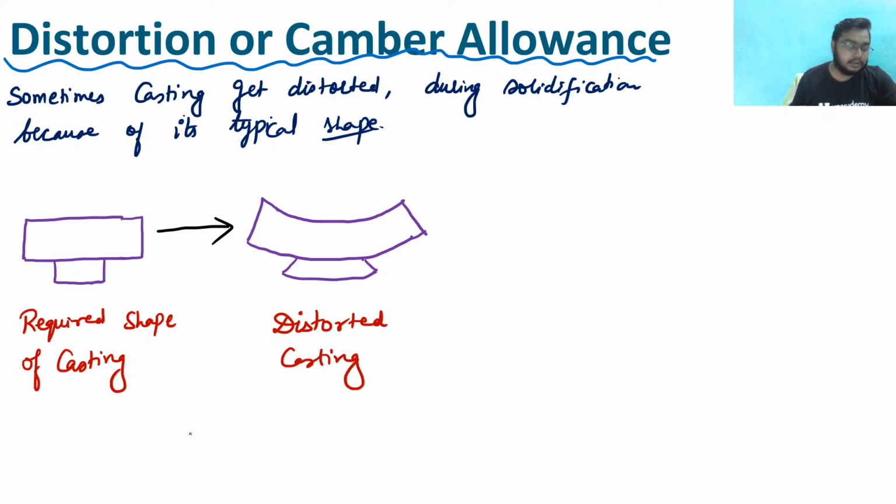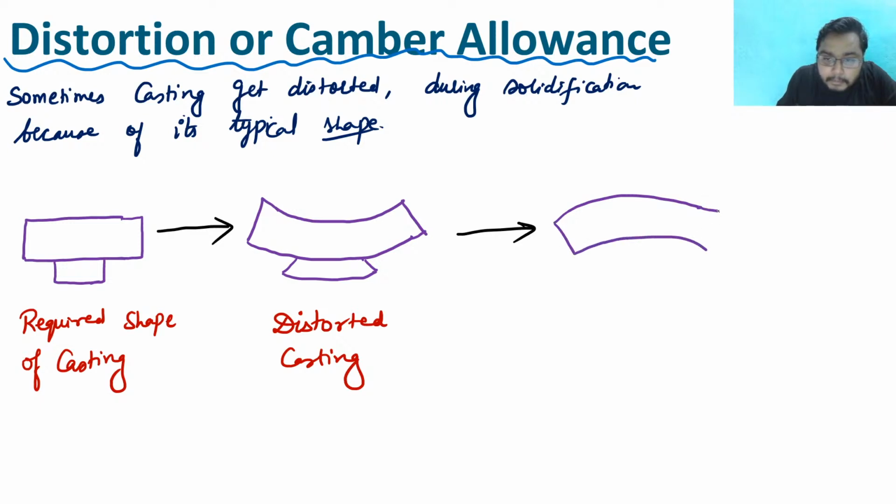Distorted casting. Clear? Now see, to counter this kind of problem, what is being done? This kind of pattern is made.